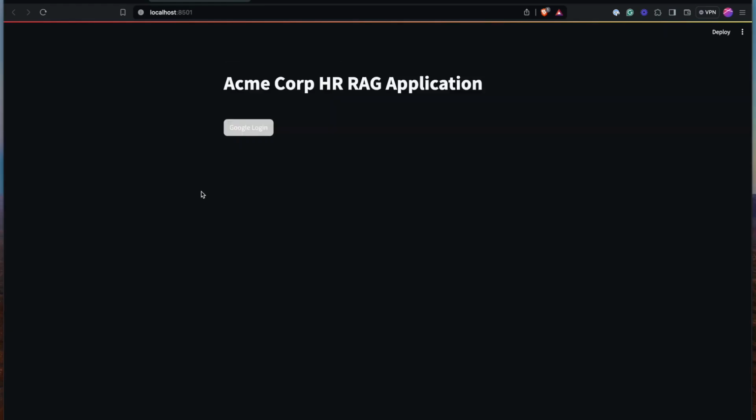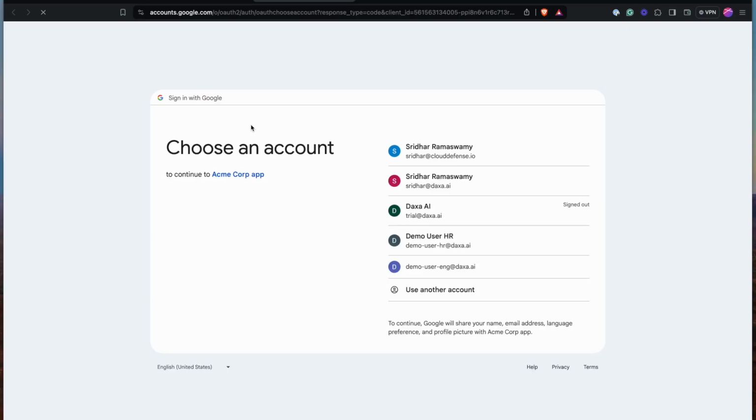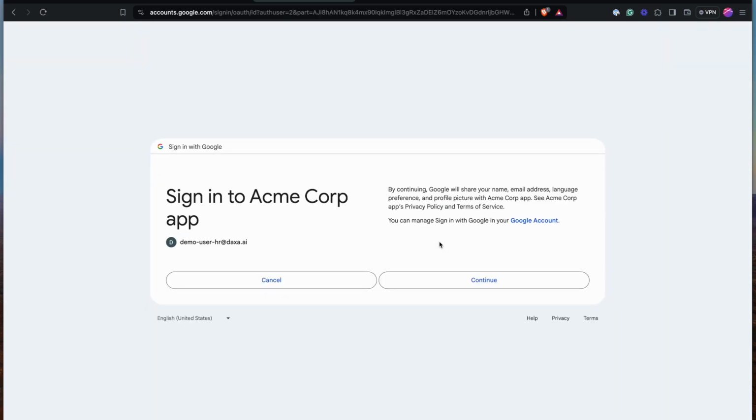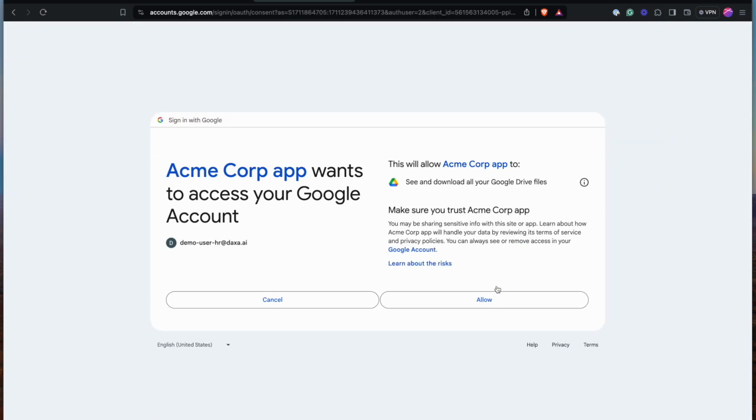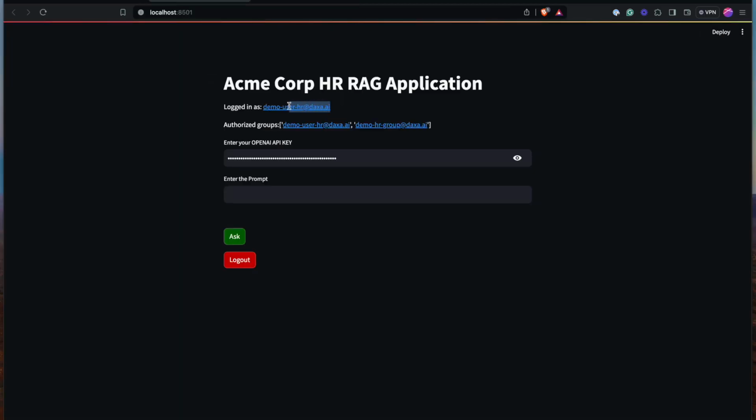So this is a simple RAG application, again, now based on the data ingested that you saw from the Google Drive loader. Now let's log in this time as an HR user and see how the RAG application behaves. All right, now we are logged in as an HR user, and you can see it is authorized to access any document belonging to the HR group, and of course, if there's anything specific to the user itself. Now let's try some prompts and see how the application behaves.